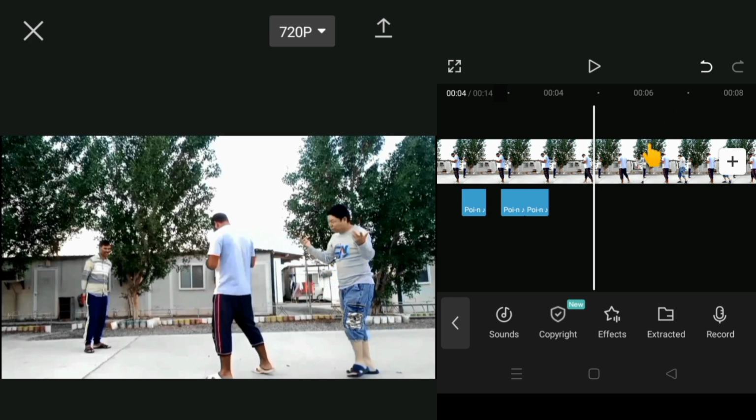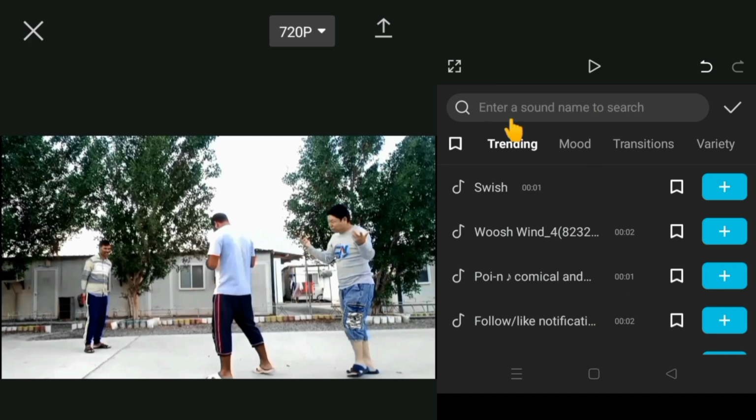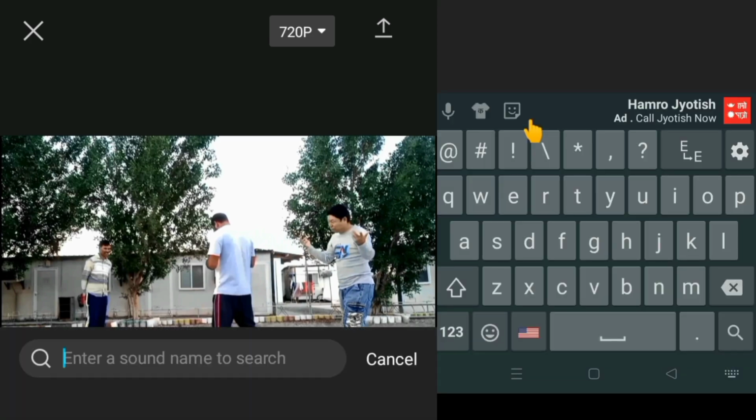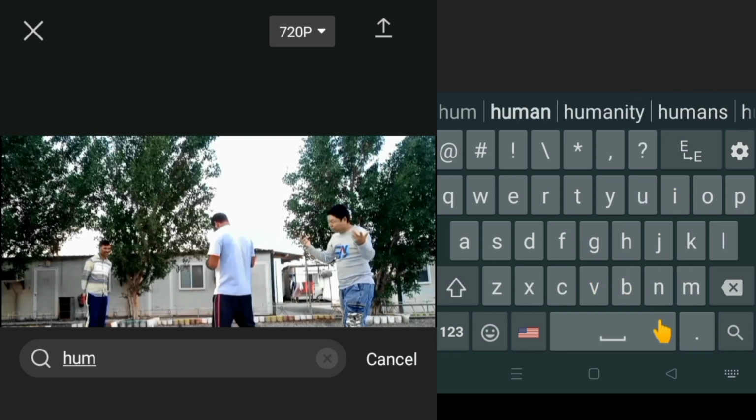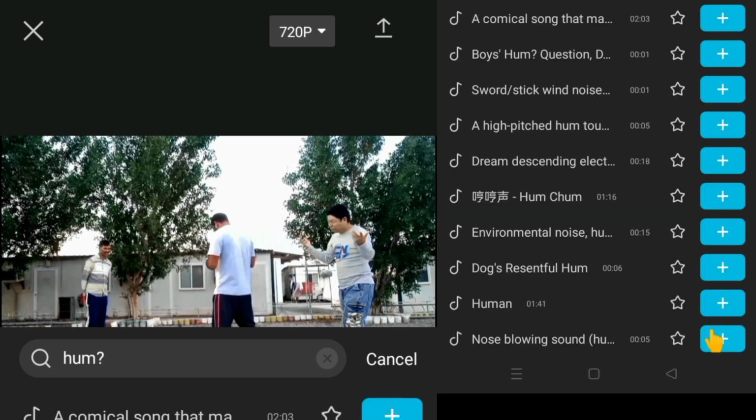See here, then we go to sound effect. Then we write here. We can search, enter a sound name to search here. We can search here also, and we touch here. Then we search the sound for a home. Then this one, search here. Okay, then search, so many. Then here is a sound, then we add this sound.